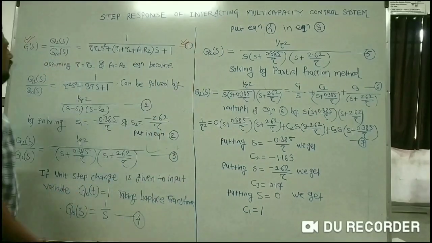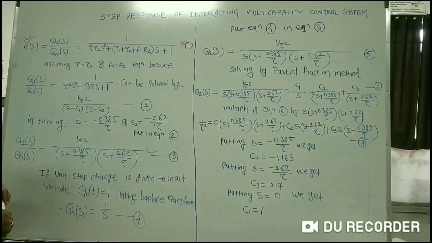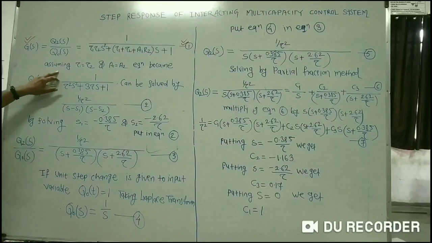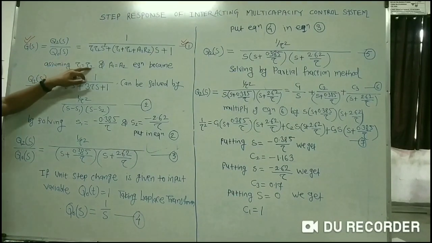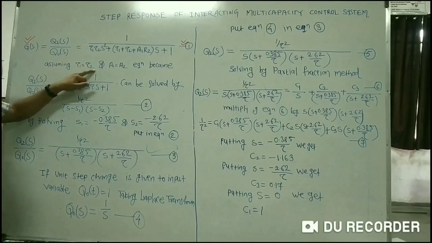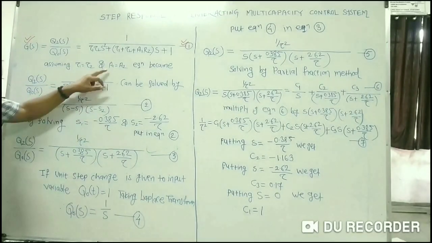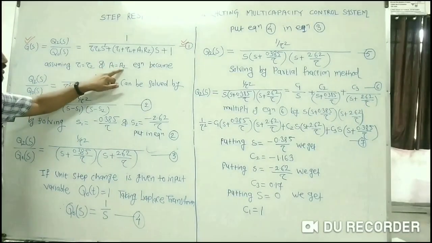Now for simplification, I will assume that tau 1 is equal to tau 2, and let the area of both the tanks be the same, that is a1 is equal to a2.